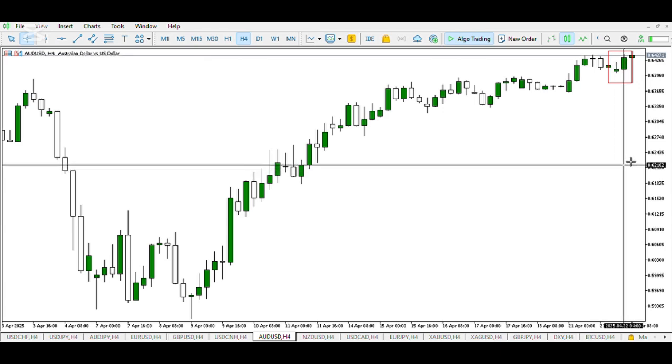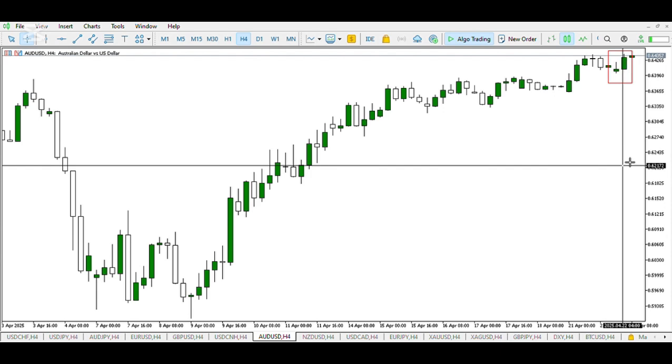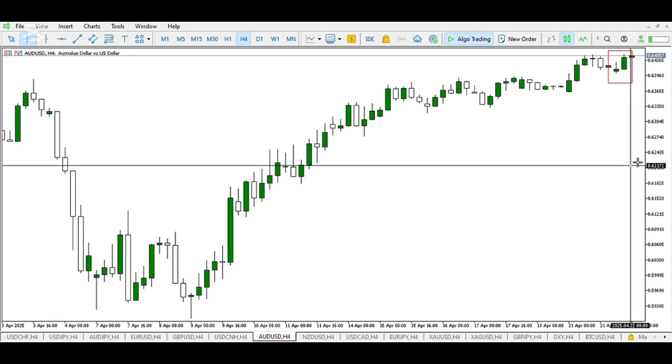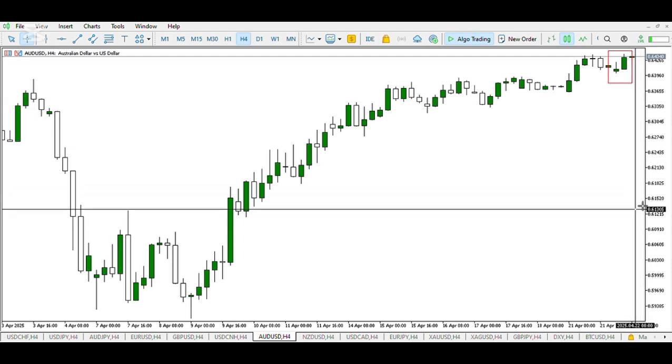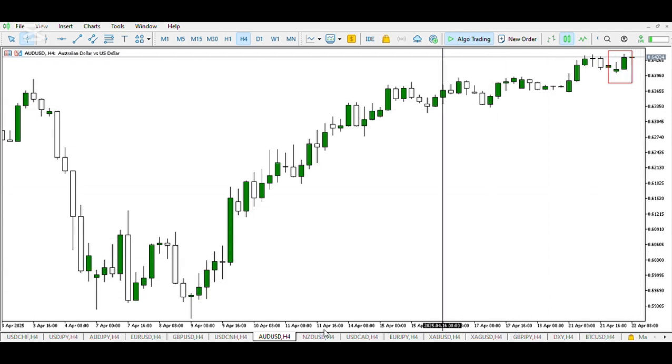So now, at the opening of the Asian session, we can see the buyers trying to maintain the dominance from yesterday, and in the second half we can see buyers attempting to push price further up. However, a buy side liquidity is seen here, and to confirm that, by the opening of the London session, we expect a manipulation of more buy orders to the upside, price to push down, close as a bearish candle, break the low of the day, push further down, break the low of yesterday. Then we can conclude that the AUD is going to weaken against the US dollar.